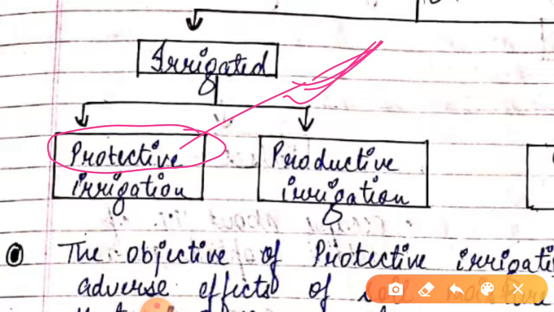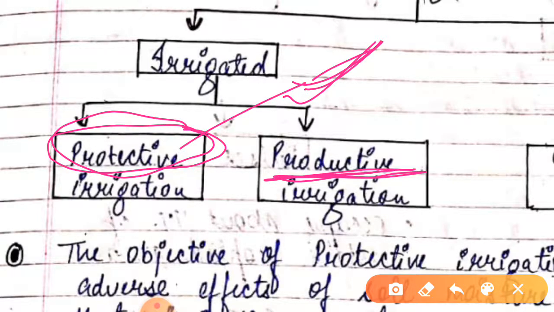Clear? So what will protective irrigation include? It protects crops from moisture deficiency. That is protective. And another is productive irrigation.